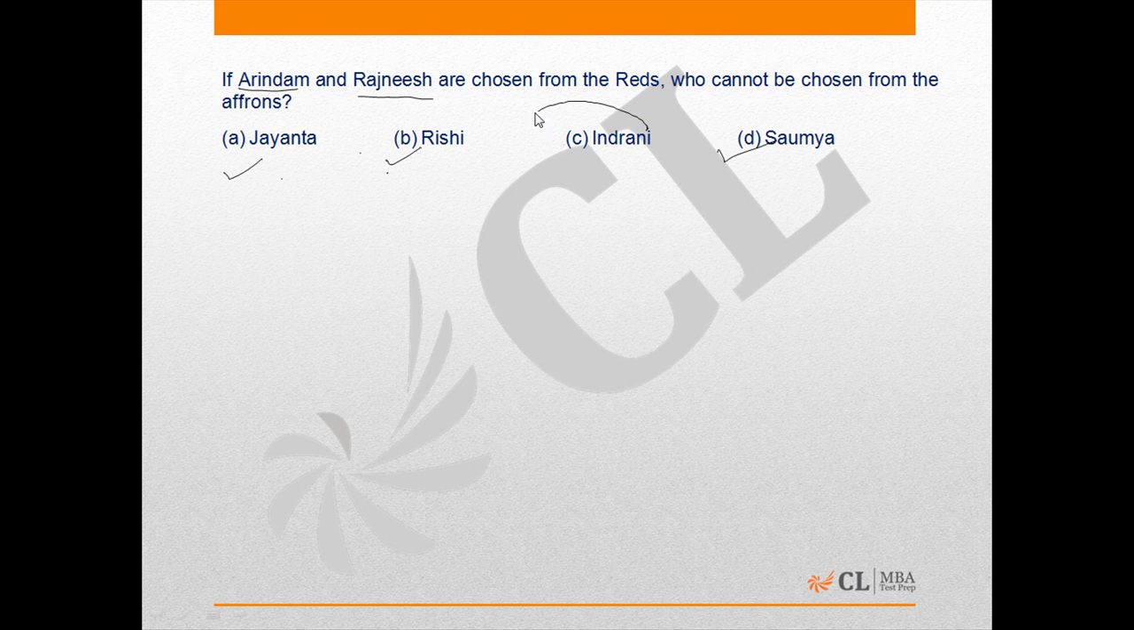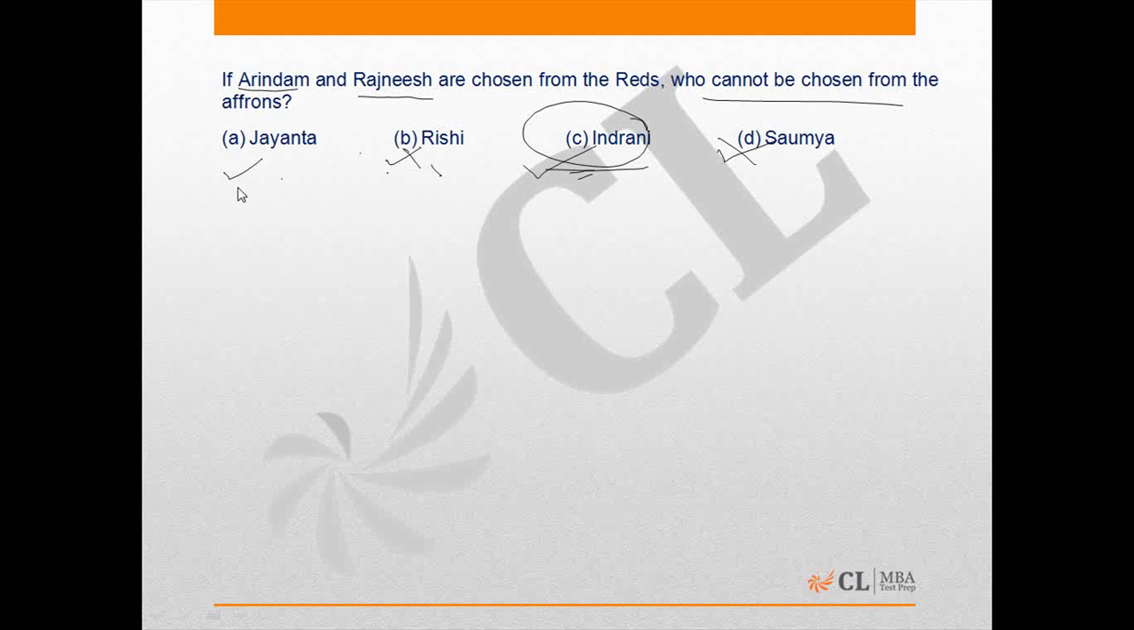So Indrani would be the one who cannot be selected, because we have looked for who cannot be chosen from the Saffrons. So Indrani is the person, and C would be the option. These other people we can select from the group.